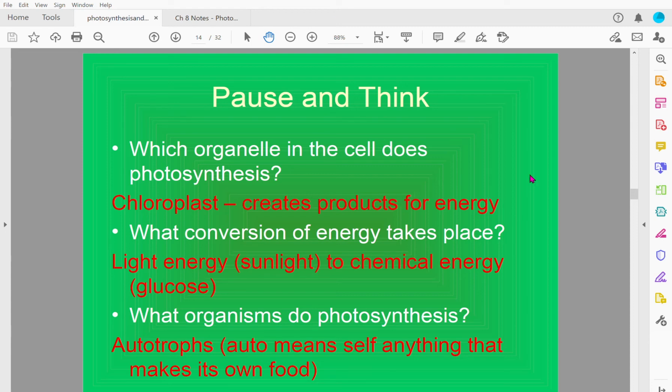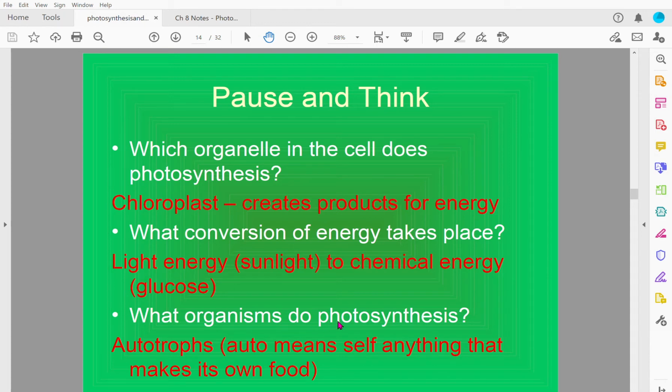Okay, last time we left off talking about three questions I wanted you to think about. Pause and think. Which organelle in the cell does photosynthesis? It's the chloroplast, and inside there is the chlorophyll. The chlorophyll helps convert the sun's energy that is captured inside it into energy the cell can use. So, light energy, sunlight, to chemical energy, which turns it into sugar.